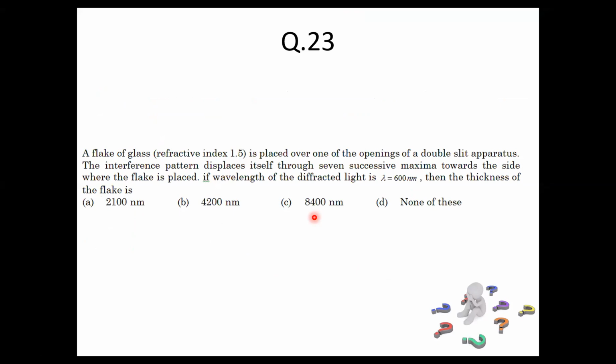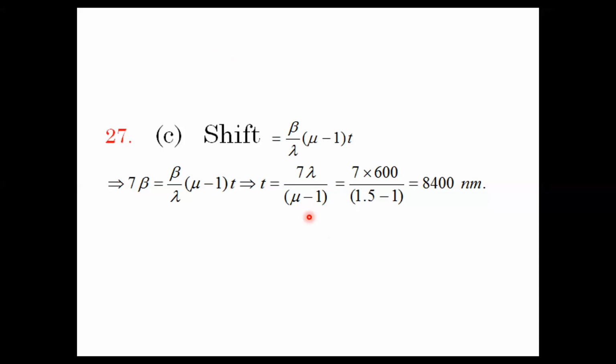The interference pattern displaces itself through 7 successive maxima towards the side where the flake is placed. If the wavelength of the light is 600 nanometers, then what is the thickness of the flake? So the answer should be 8400 nanometers.